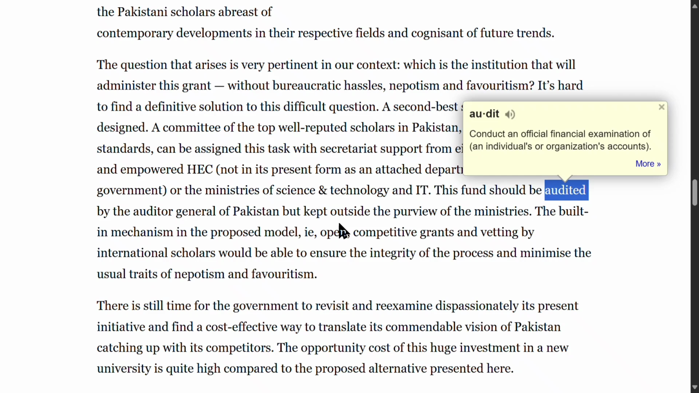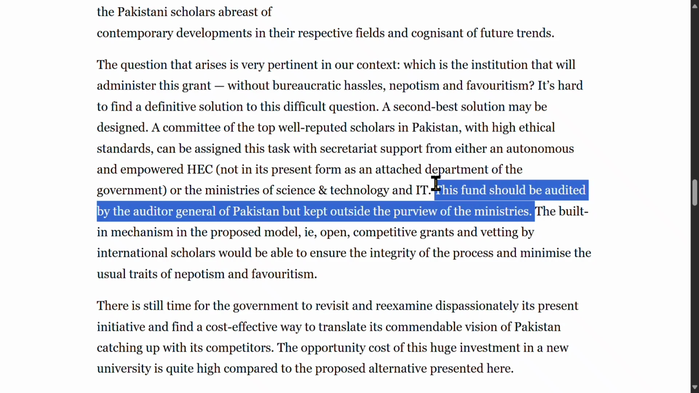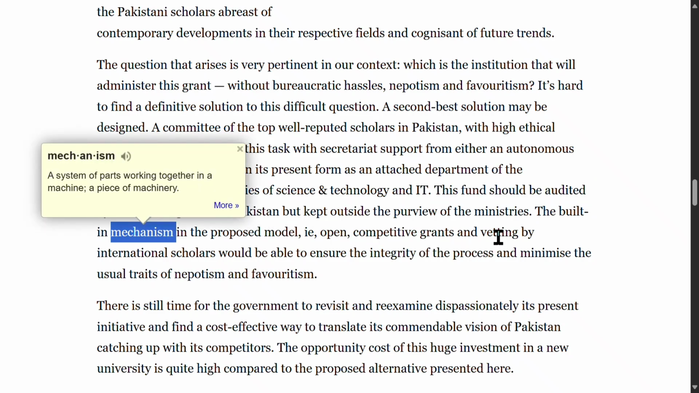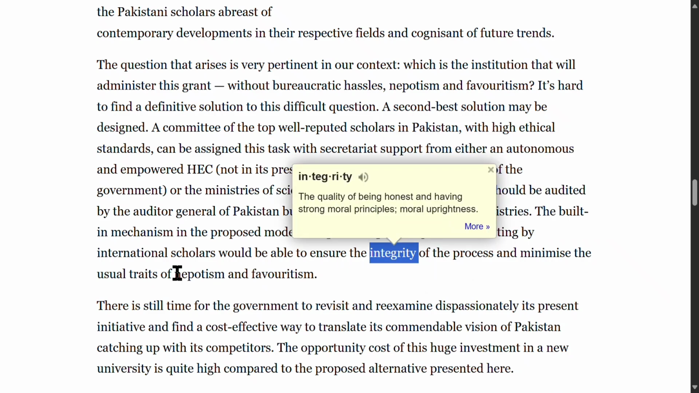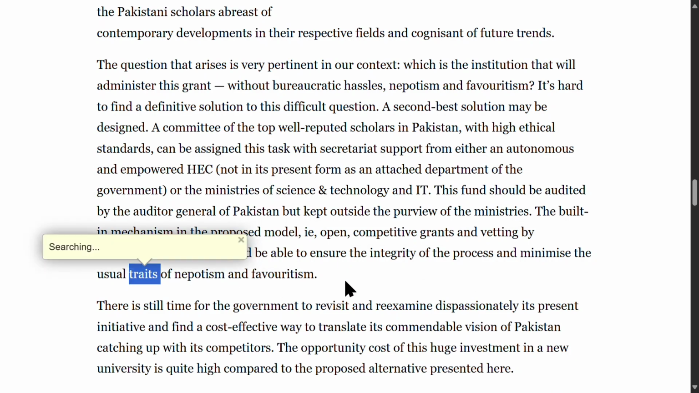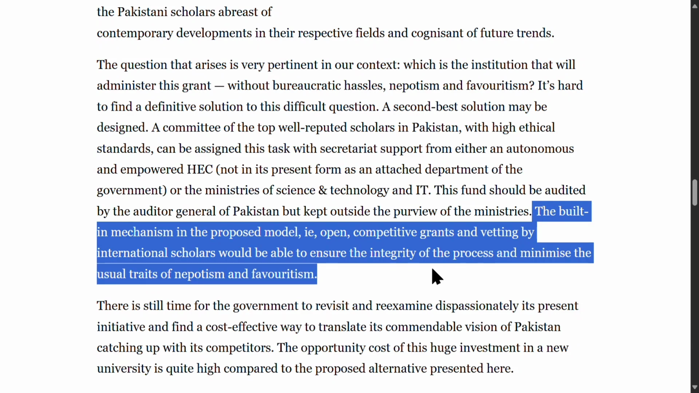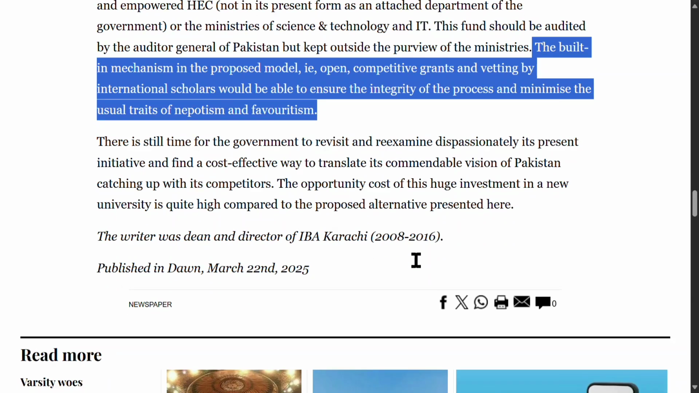This fund should be audited by the Auditor General of Pakistan, but kept outside the purview of the ministries. This sentence means that the fund's finances should be independently verified and remain free from political influence. The built-in mechanism in the proposed model, that is, open competitive grants and vetting by international scholars, would be able to ensure the integrity of the process and minimize the usual traits of nepotism and favoritism. Built-in mechanism means an inherent, self-regulating process. This sentence means that the proposed transparent, competitive grant system would help prevent corruption and favoritism.